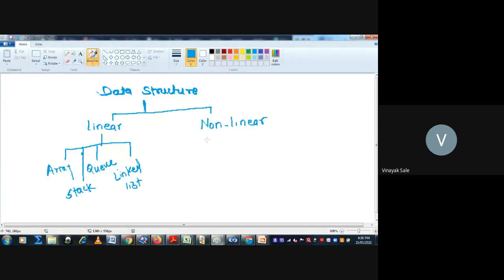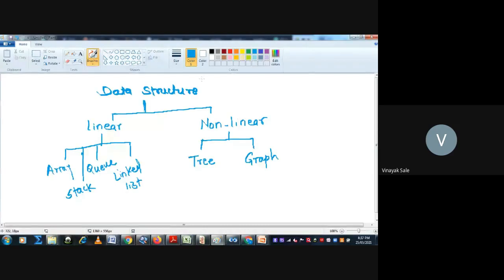And the data which is not in a specific manner, they are arranged not in a particular form, that is hierarchical manner, or tree manner or graph manner. Examples of these non-linear data structures are tree and graph.